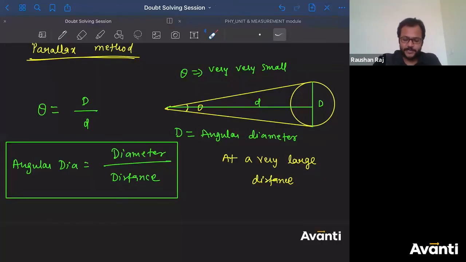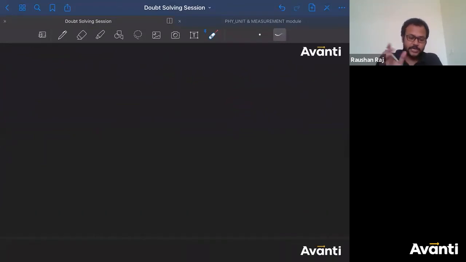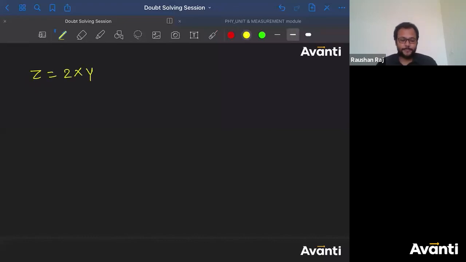Let me derive this particular error for addition and multiplication. If you're having z is equal to x into y or 2 into x into y, to get the derivation for delta z by z, क्या कर रहा हूं मैं? इसको differentiate करता हूं.